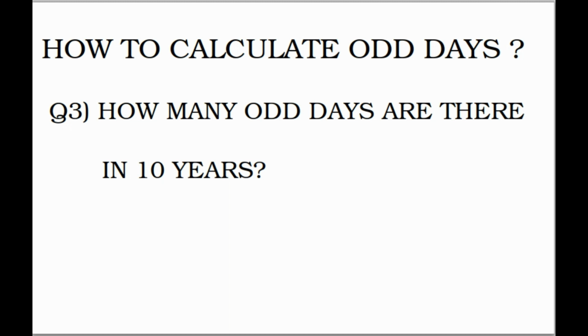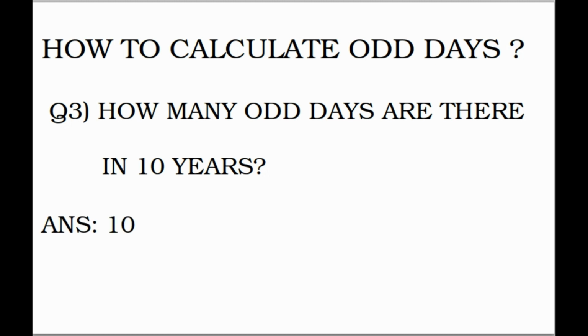How many odd days are there in 10 years? We know that every year has an odd day, whether it's a leap year or a non-leap year. In either of the instances, you will definitely observe an odd day. So among 10 years, there are 10 odd days, and along with these 10, you will find 2 more odd days.